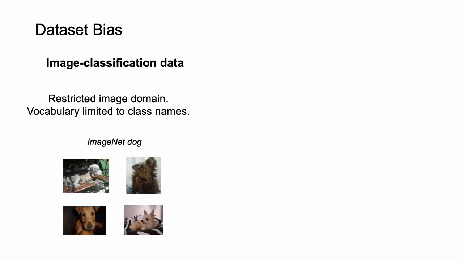Specifically, we focus on the dataset bias issue in image classification dataset. While both datasets have complementary benefit, the image classification dataset is biased toward a specific domain. Image classification dataset usually focuses on some specific image domain, and of course the vocabulary is limited to the class names. For example, ImageNet 1K has object-centered images of real domain. Most capture only one object, and the class name is limited to 1K.